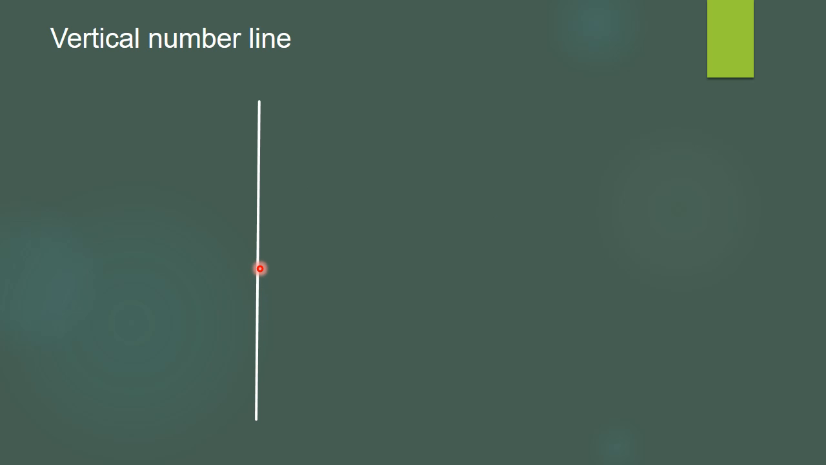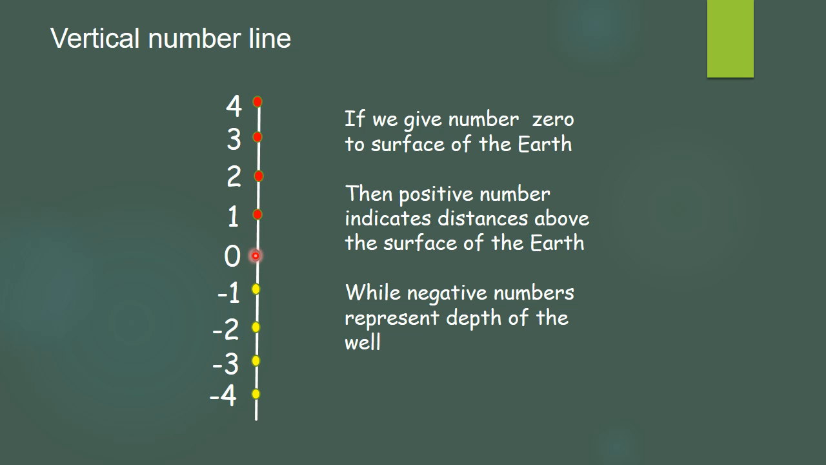And in a vertical line again we can give the position, that is a reference point, as 0. Then we get 1, 2, 3, 4 above as well as below this 0. If we consider 0 as the surface of the earth, then we can say that the positive distances are above the surface of the earth, while these negative numbers are below the surface of the earth. Or we can say that they are at a certain depth.